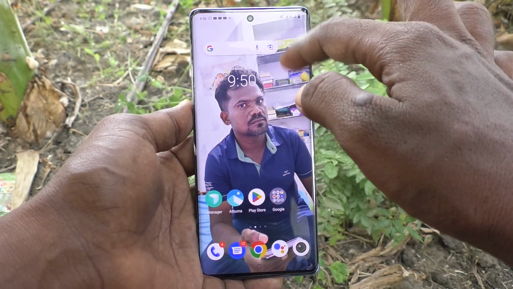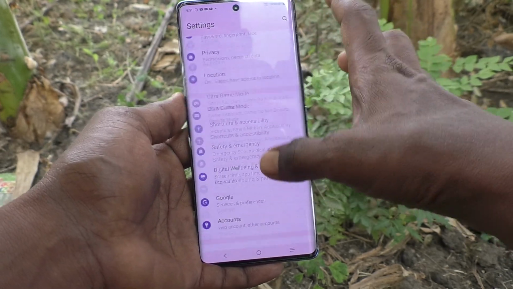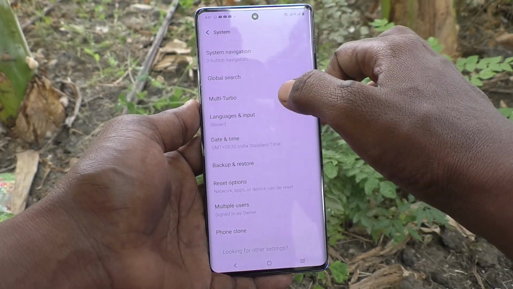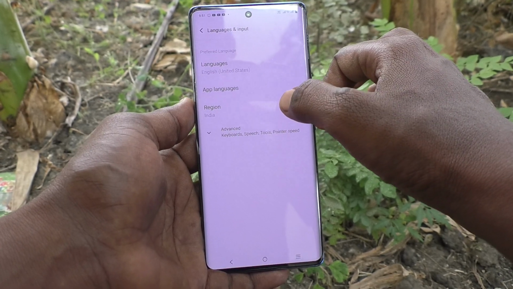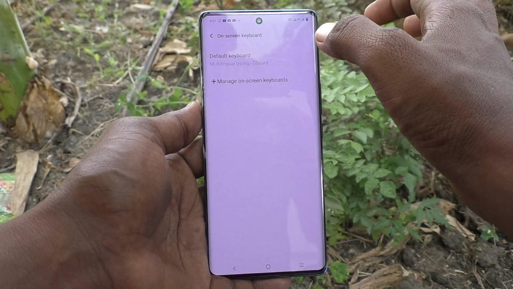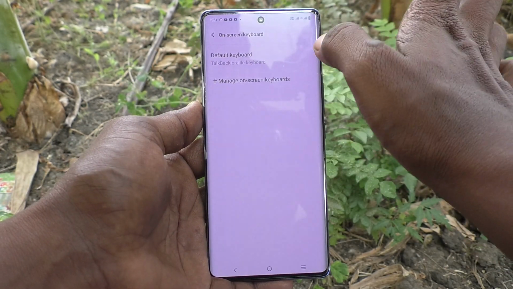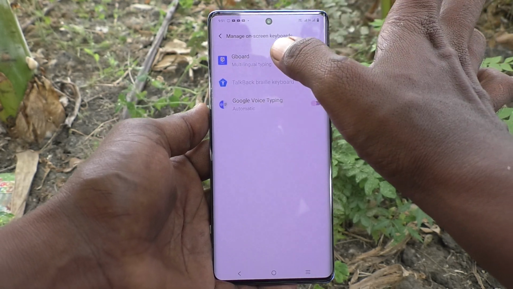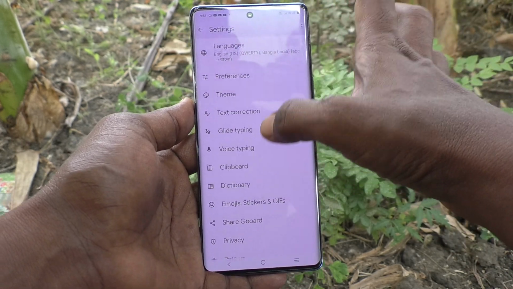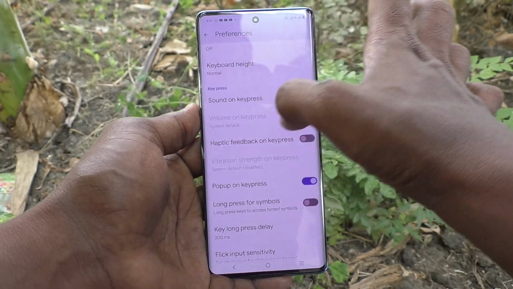What you have to do is go to the settings of your phone first, then go to system, then go to languages and input and click on advanced, and here select on screen keyboard and select default keyboard and set it to second option. Then click on manage on screen keyboards and select Gboard, and here select preferences and here go to sound on key press.